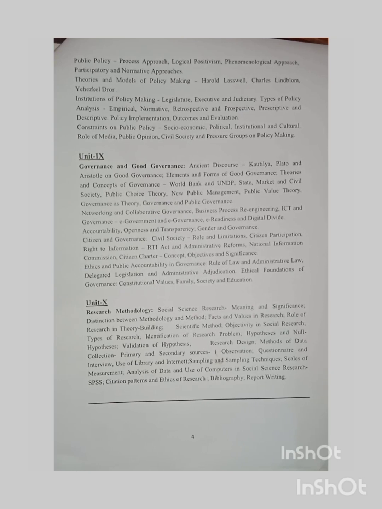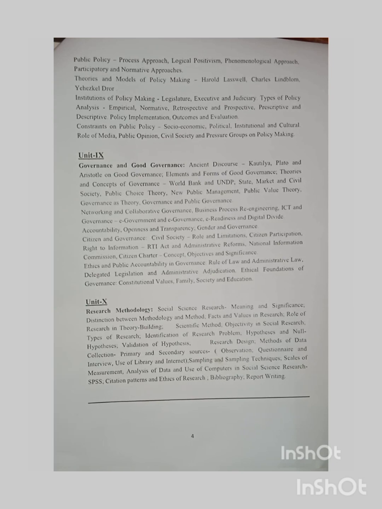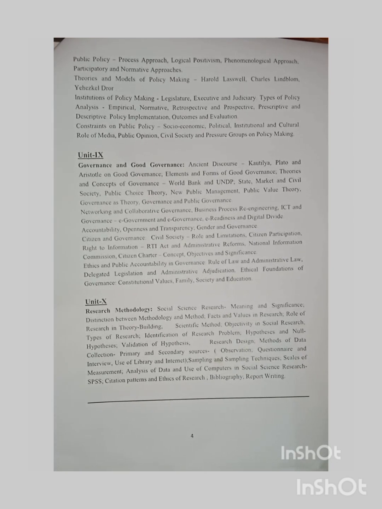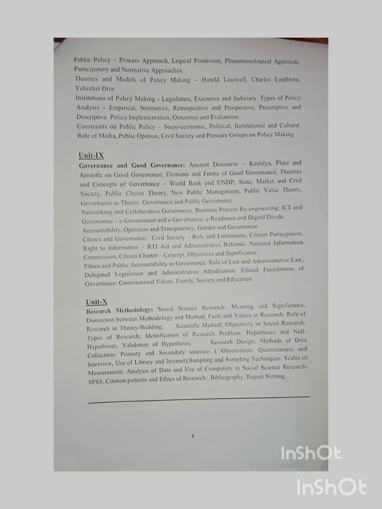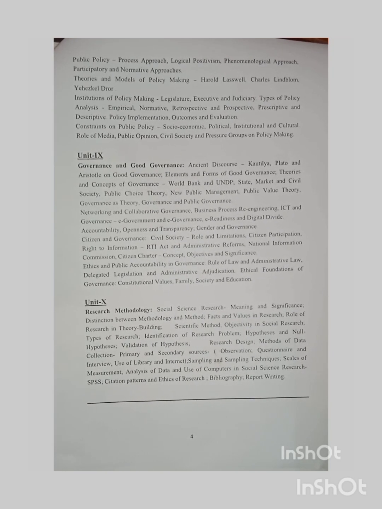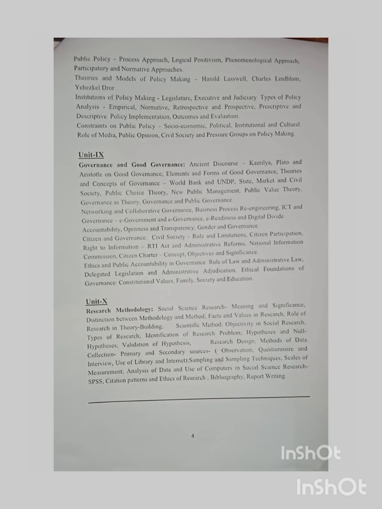Then in Unit 9, governance and good governance. Ancient discourse: Kautilya, Plato and Aristotle on good governance. Elements and forms of good governance, theories and concepts of governance, World Bank and UNDP, state, market and civil society. Public choice theory, new public management, public value theory, governance as theory, governance and public governance.